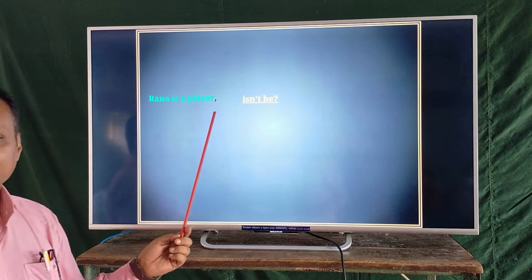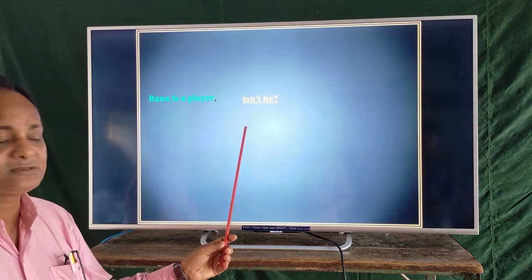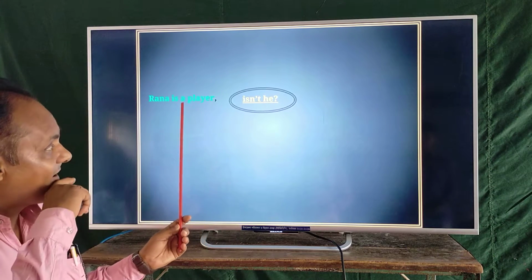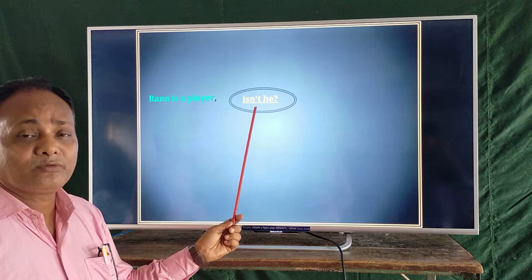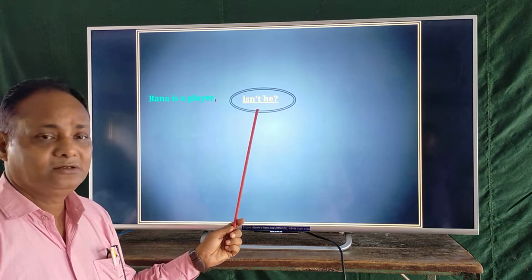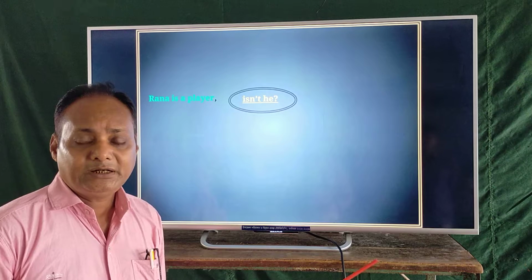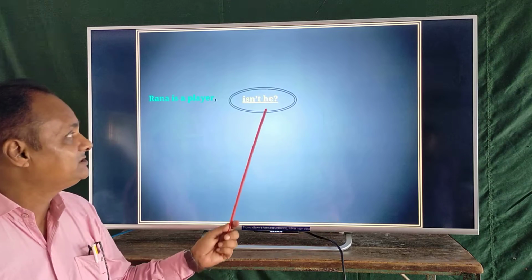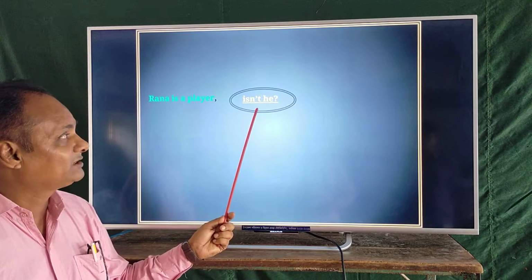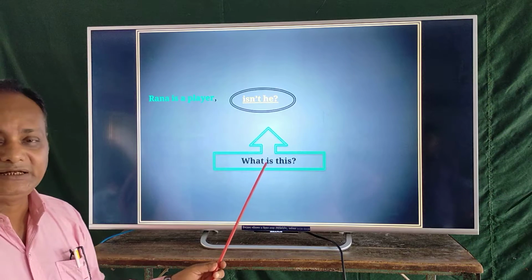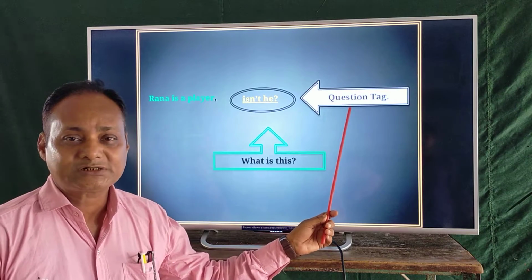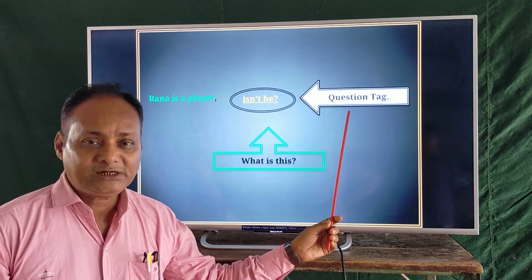Dear students, look at the TV screen. Here is a sentence. Rana is a player, isn't he? Here is a marking word. Easily, a question arises in your mind. What is it? Look at the TV screen carefully. What is this? The answer is question tag. Question tag.